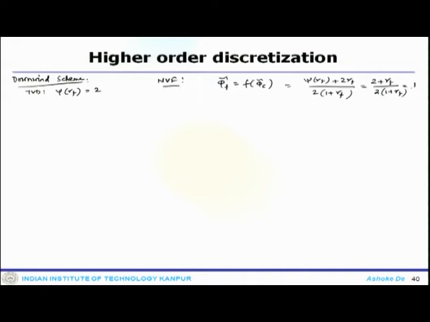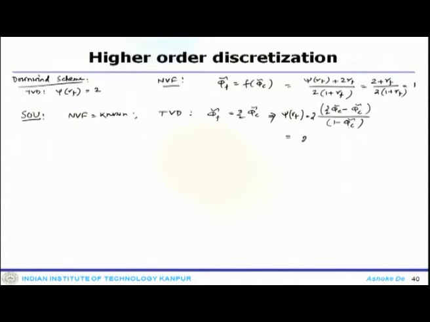Now, similarly for the second order upwind scheme, if you know the NVF, then one can find the TBD limiter, like it is phi f tilde is 3 by 2 phi c, that leads to psi r f equals to 2 times 3 by 2 phi c minus phi c by 1 minus phi c, that is 2 times 0.5 times phi c tilde divided by 1 minus phi c tilde.